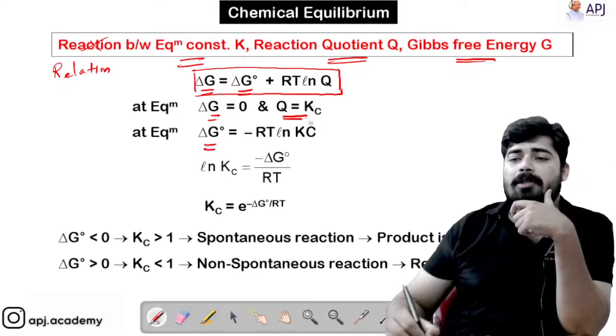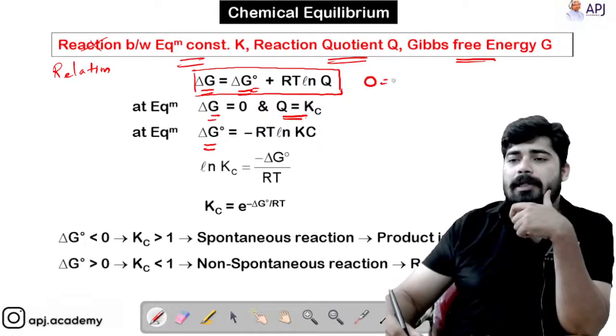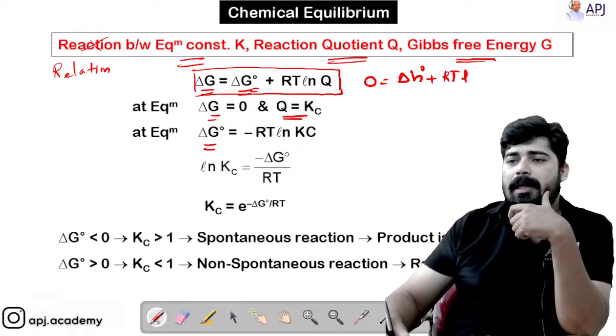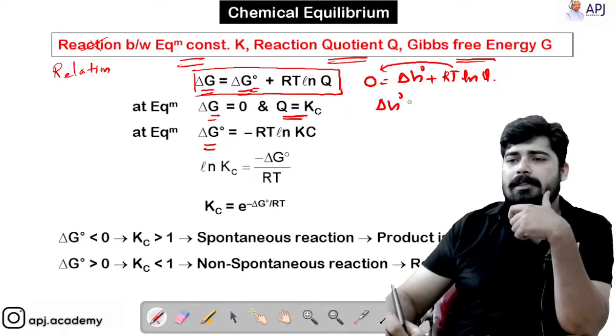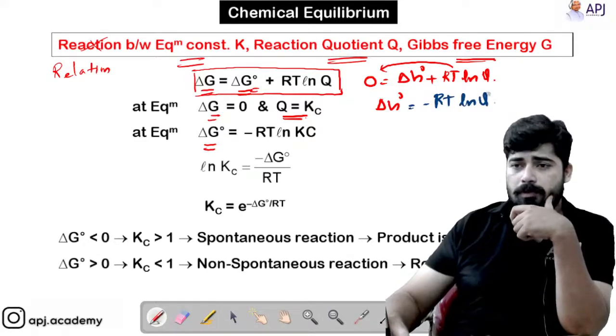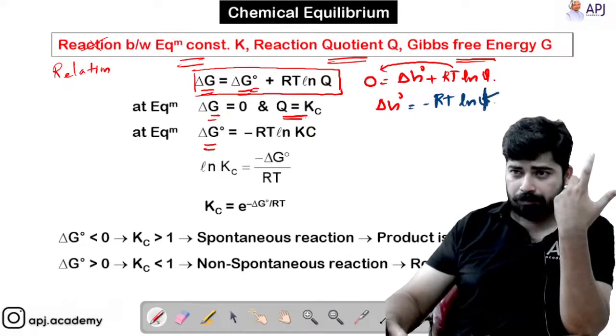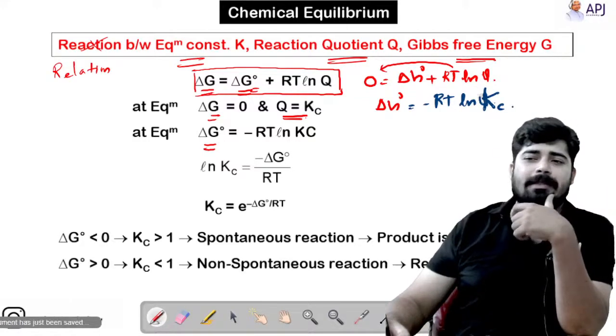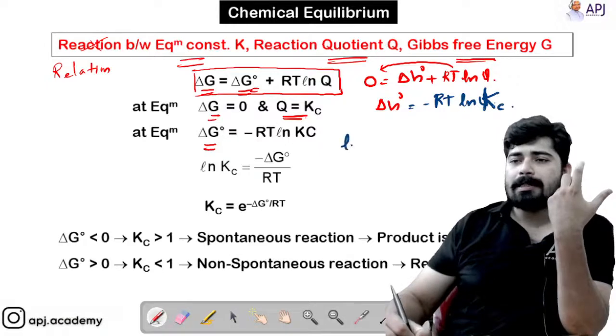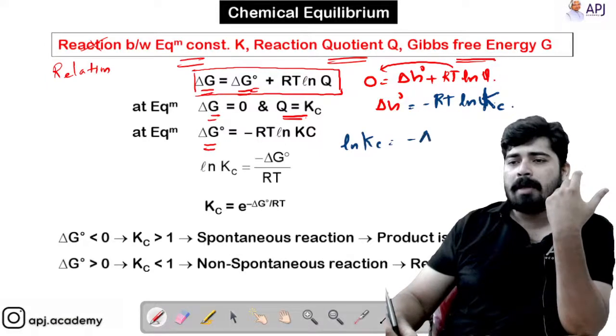From this equation, delta G is 0, so 0 equals delta G naught, that is the standard Gibbs energy, plus RT ln Q. Taking that to the LHS, delta G naught equals minus RT ln Q. Sorry, instead of ln Q, I have to write ln Kc since the reaction is in equilibrium. So ln Kc is equal to minus delta G naught by RT.